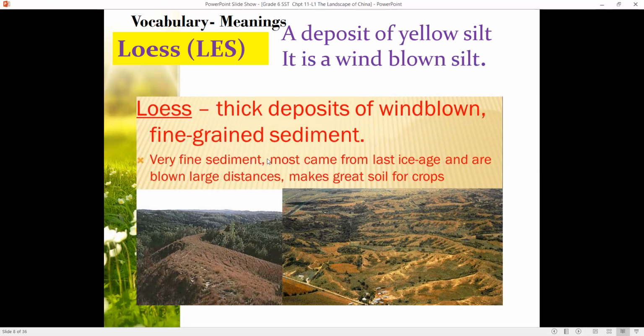Very fine sediments, most of which came from the last ice age, are blown large distances, making great soil for crops. Most of the loess has settled in China, to the extent that it has formed the Loess Plateau. So much of the sediment has settled and formed landforms in China.